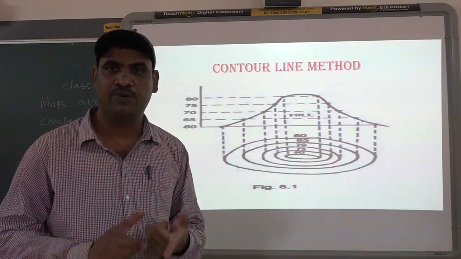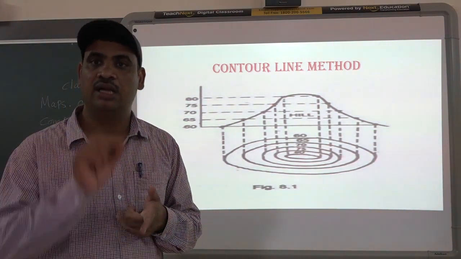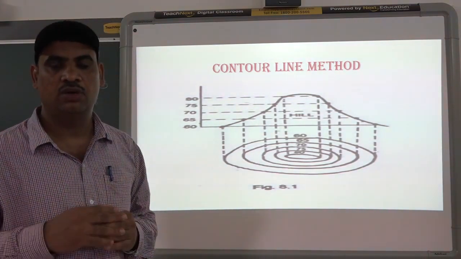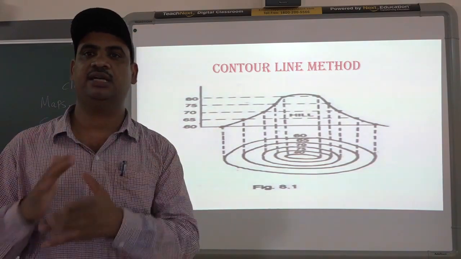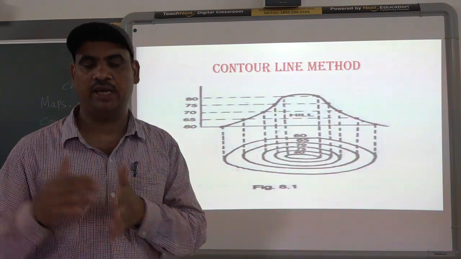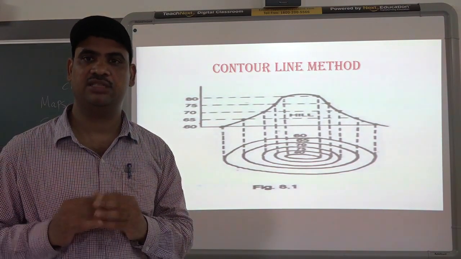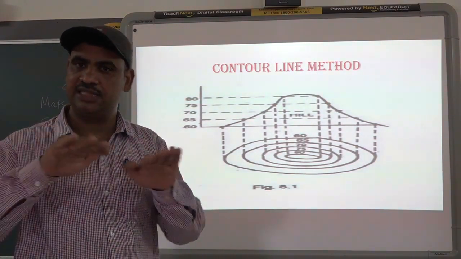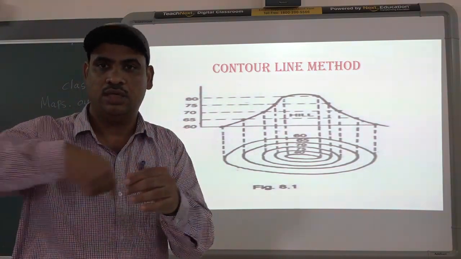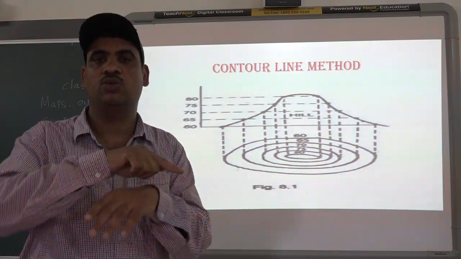What is important in the first method, the contour line method? The line is important, for places which have the same height. Suppose we take the example of Nanded and Hyderabad. Suppose the height of Nanded is 500 meter, and the height of Hyderabad is 500 meter. So these places have the same height and can be marked with one line.